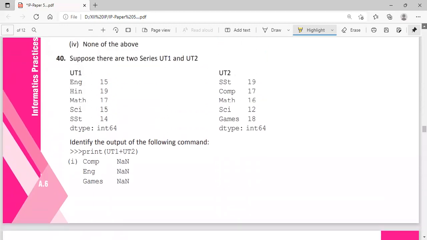Now checking, UT1 does not have Computer Science; UT2 has Computer Science. If the matching index is not found, what will it do? It will return a NaN value. So that is correct. Then after that, English. English is here in UT1, but it is not here in UT2. Again, it will return a NaN value. Then Games is here in UT2 but not in UT1, again a NaN value.